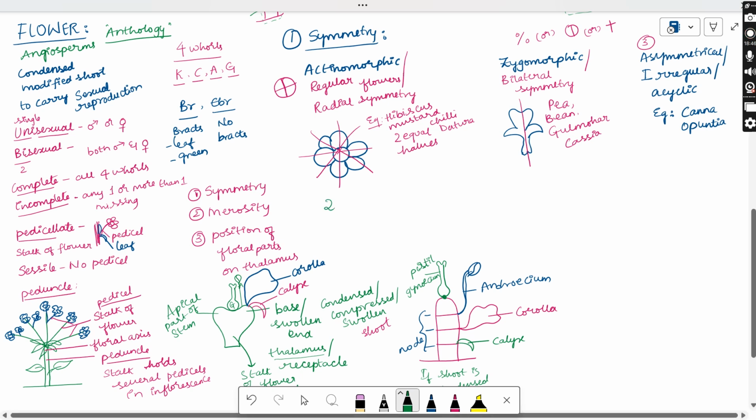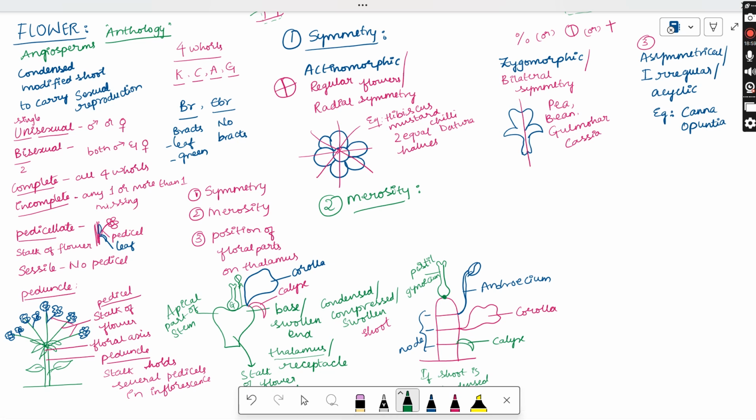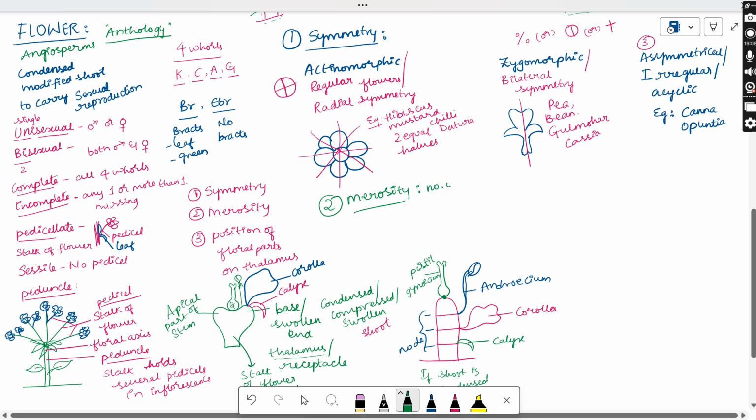So what is the second category? The second category is merosity. So what is this merosity? Merosity is the number of members of each whorl. Suppose how many calyx are present, how many corolla are present. That is considered as merosity. Merosity means the number of floral members of each whorl. Mostly we consider the calyx and the corolla.